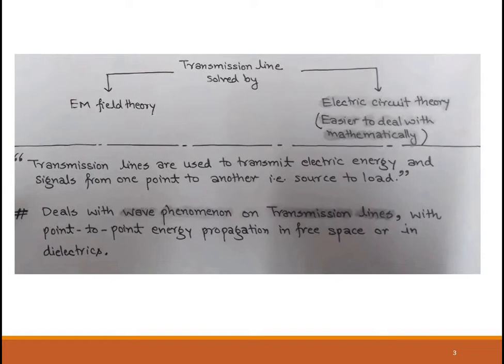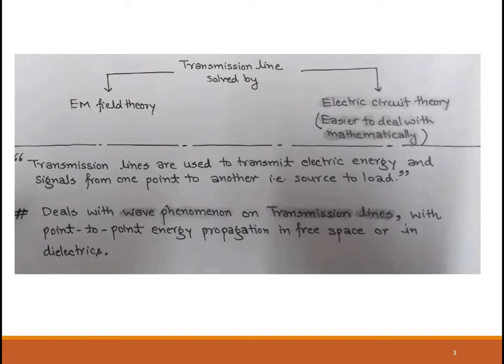For us, we are mainly going to concentrate on the circuit theory method because it is easier to deal with mathematically. We'll be using the KCL and KVL rules in order to find the wave equation in a transmission line. The analysis that we are going to do is based on circuit theory.